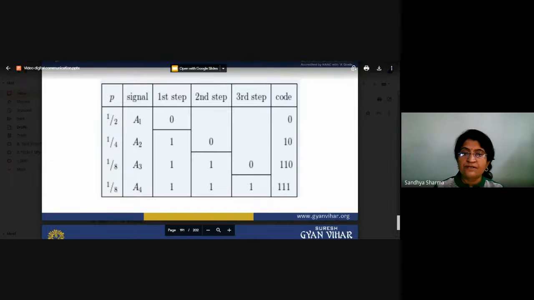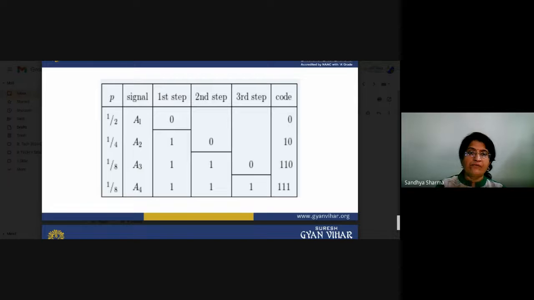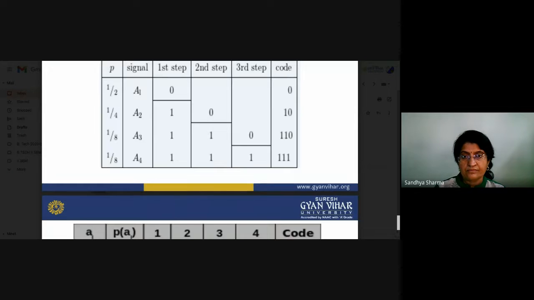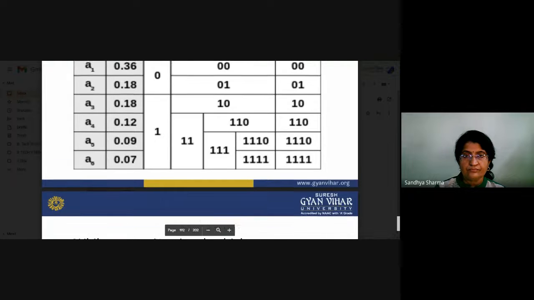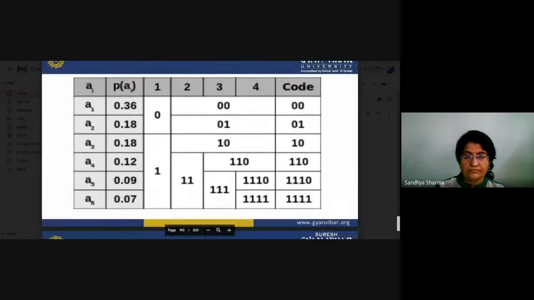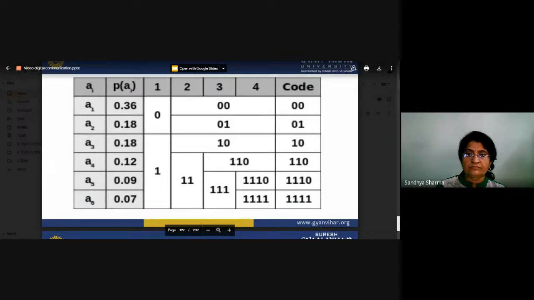Here the probabilities are 1/2, 1/4, 1/8, and 1/8. These are the probabilities, these are the signals, and half and half we have divided into 0 and 1, again subdivided, again subdivided. That will be the individual allotment of code. So again we will divide it into two equal parts.